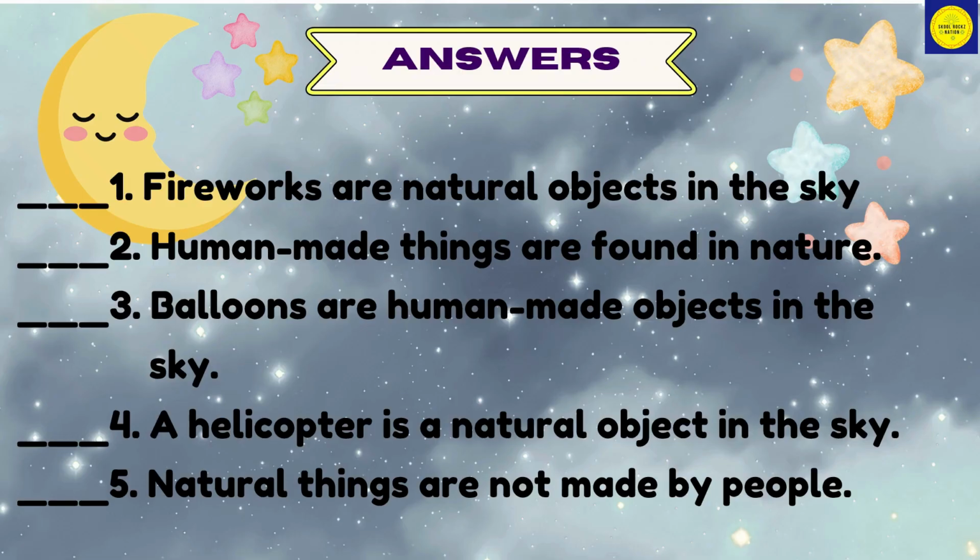Here are the answers. 1. Fireworks are natural objects in the sky. F. 2. Human-made things are found in nature. F. 3. Balloons are human-made objects in the sky. T. 4. A helicopter is a natural object in the sky. F. 5. Natural things are not made by people. T.